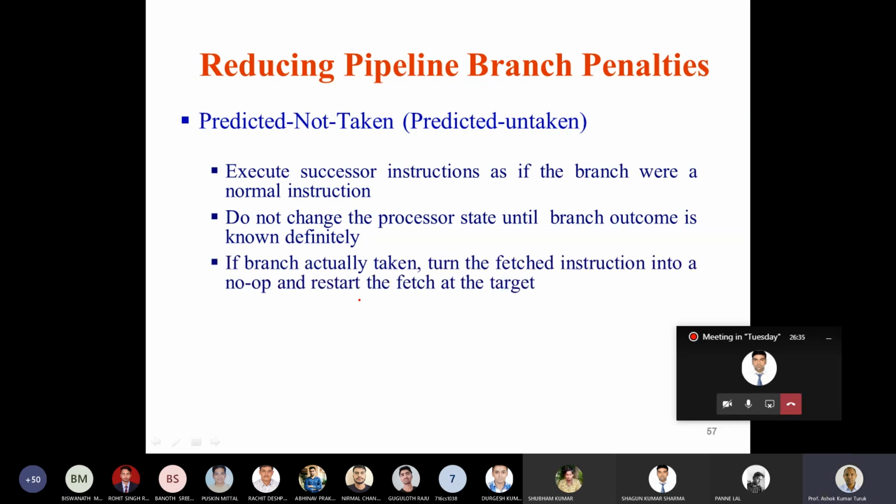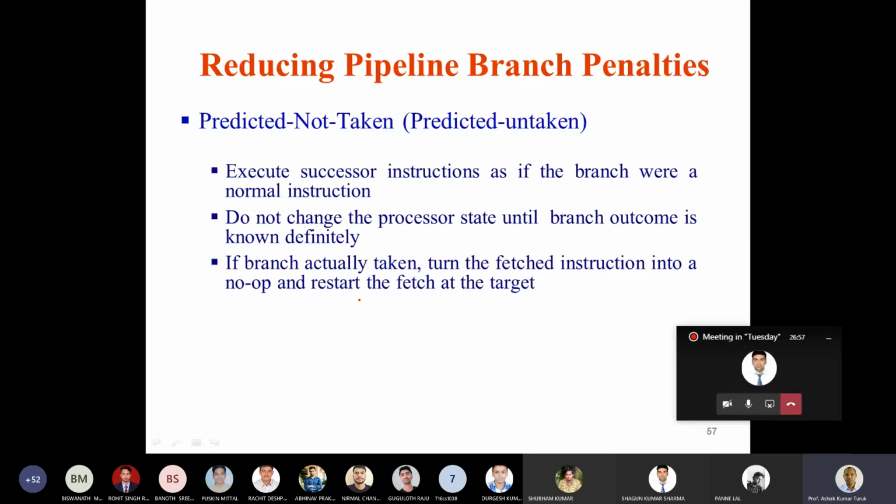If the branch is actually taken, so suppose the branch is going to take place, what you have done is you have already fetched the successor and you are executing the successor. Now the outcome is known and the outcome says that the branch is going to take place. Then you turn the fetched instruction into a no operation.